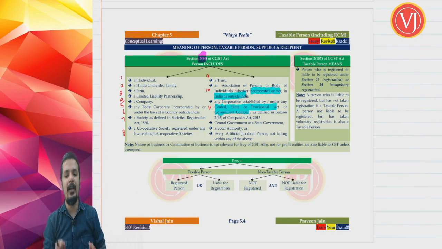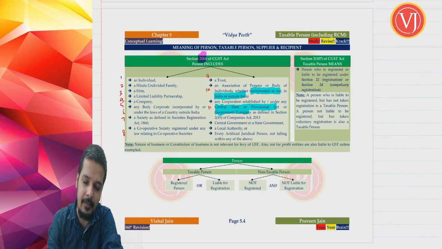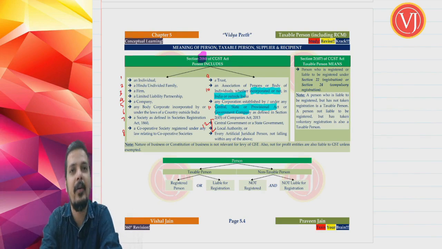Basically friends, point number 11 talks about your government company. Point number 12 talks about government itself, not the government company, government itself: central government, state government and local authority.